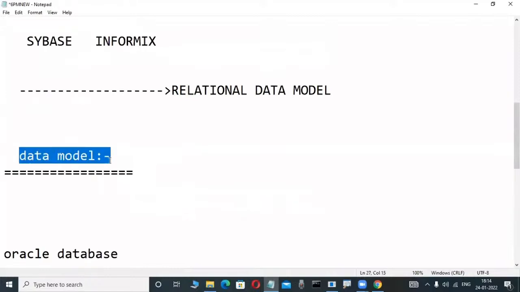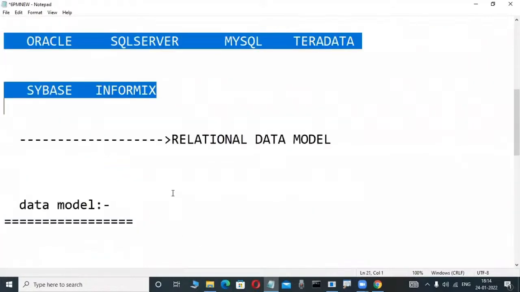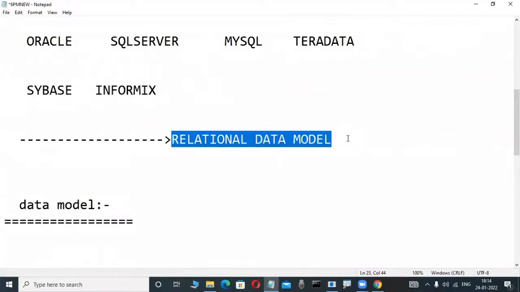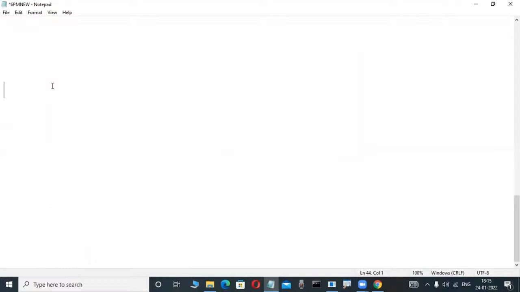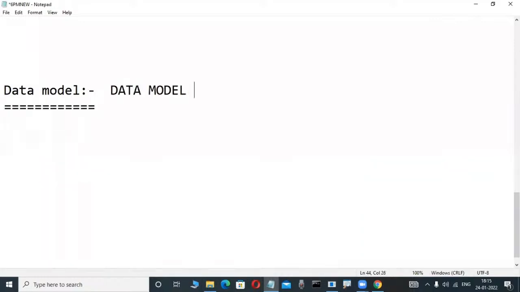What is data model? First observe here. These products are all implemented based on which concept? The relational data model, from 1970 onwards. This is a new model; one fellow introduced it. I will tell you, but before that, what does data model mean? Easy. Anybody have an idea? Any computer students are there? They are well-known persons. Don't write anything, these are demos. Data model represents how data is represented. Data model defines how data is represented.